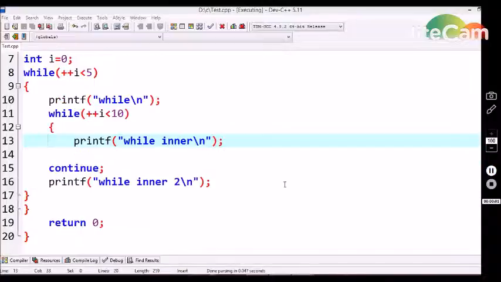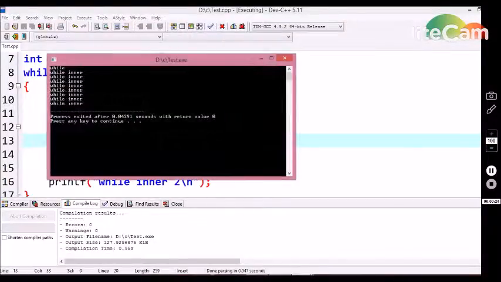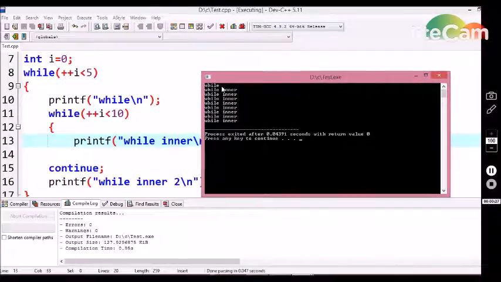Let's see what happens if I use the continue statement inside an inner while loop control structure. Suppose I declare a while inside a while, which is known as an inner while loop control structure design. Here I am declaring a continue statement inside the inner while loop control structure. First let's compile this program. Here we are getting "while" one time on the output screen. Next, "while inner" 8 times on the output screen.